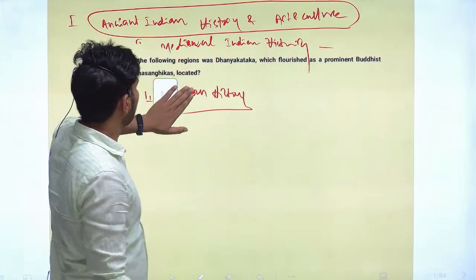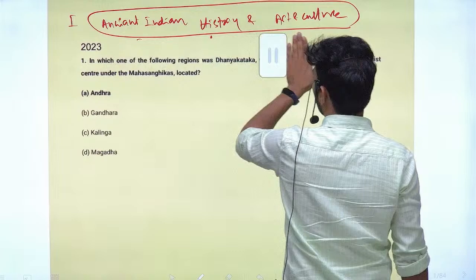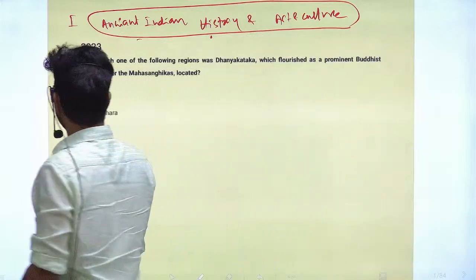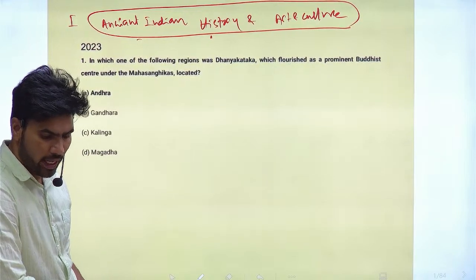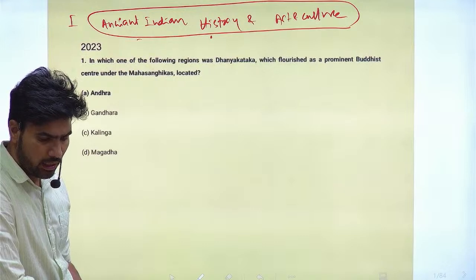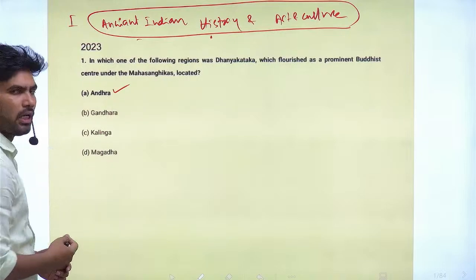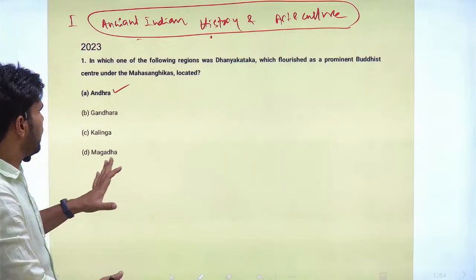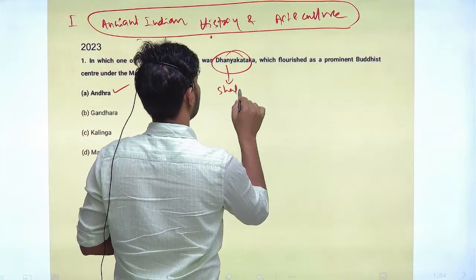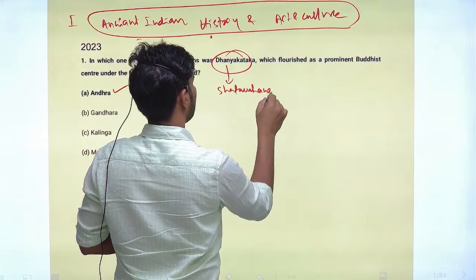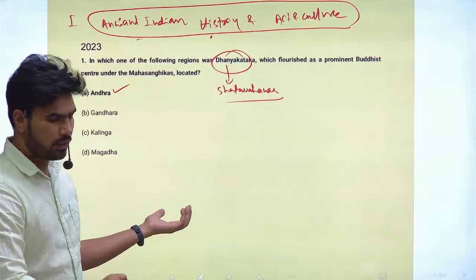Today we are going to discuss the questions from ancient Indian history and art and culture. Tomorrow also, most probably, we will continue that session. First question: in which of the following regions was Dhanyakataka, which flourished as a prominent Buddhist center under the Mahasangikas, located? You know very well it is located in Andhra Pradesh, in present Andhra Pradesh. Dhanyakataka was an important center, especially during the period of the Satavahanas. This much information you should know about this question. Next question.